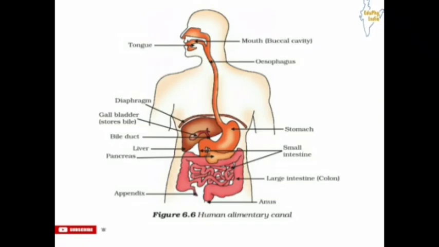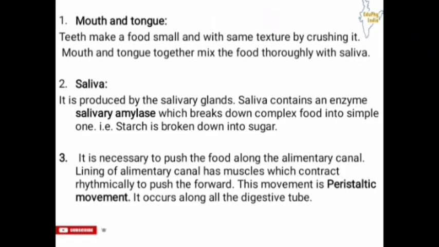So this is the diagram showing the human alimentary canal. In this picture you can see different parts of the alimentary canal which are located in our body. First of all there is the tongue, then the mouth, that is the buccal cavity, then the esophagus, small intestine, stomach, diaphragm, gallbladder, liver, bile duct, appendix, anus, and large intestine. Now we are going to see the functions of these different parts one by one.